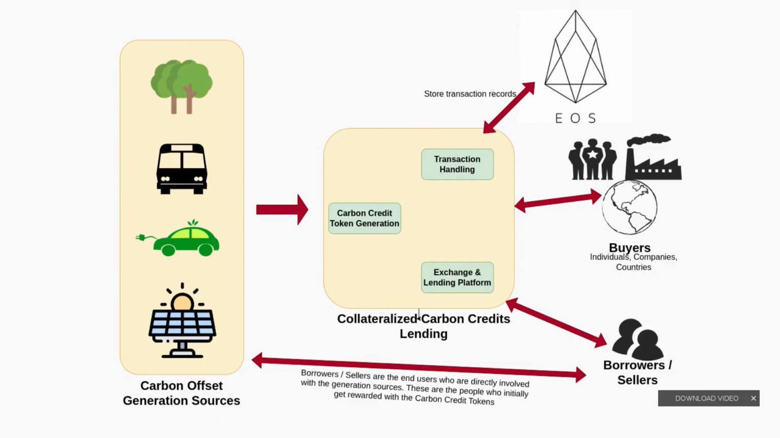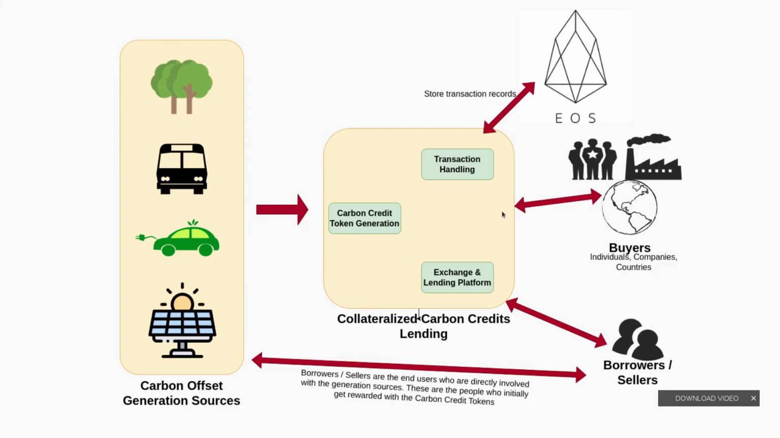Now, the things that we have explained in this flow chart, let's go one by one on those issues that we are solving. Number one was carbon credit token generation. That can be from different sources that we said earlier. These carbon credits can be sold in two ways. One is the exchange and lending platform, where borrowers and sellers can come, and either sell their carbon credits or stake them here and take a loan in the form of EOS tokens.